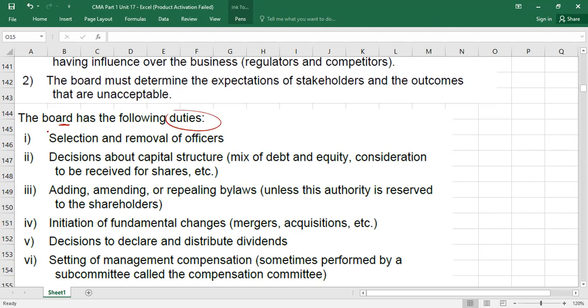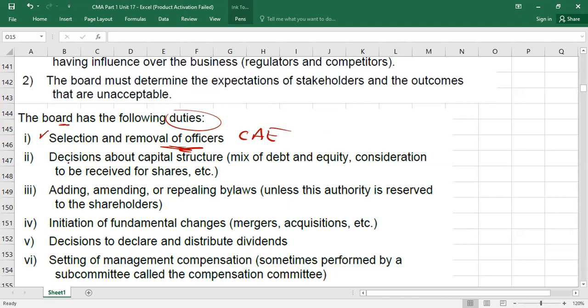Number 1, selection and removal of officer. As I told you at the start, officer means C-level people. So who will appoint? The board of directors, like CEO, will be appointed by board of directors. But board of directors are appointed by shareholders. So it means board of directors, they can select and remove the officers. Another example, CAE. I told you, Chief Audit Executive, who is the head of internal audit department. It is also appointed by audit committee. Do you remember? Yes. So it means audit committee means a board. Board is appointing chief audit executive.